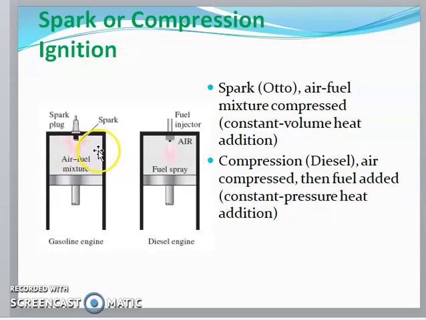In the diesel engine, air is compressed first and then the fuel is added into the cylinder, with heat addition at constant pressure.